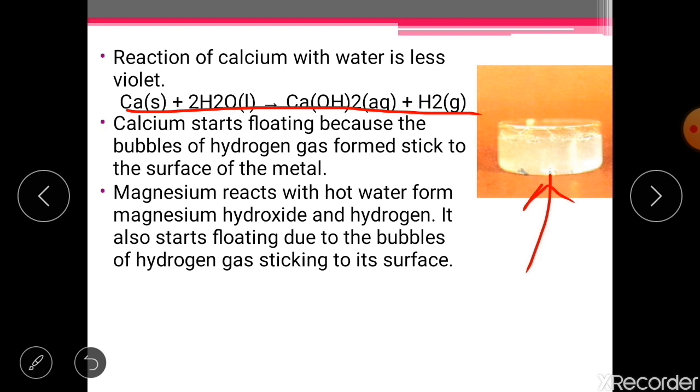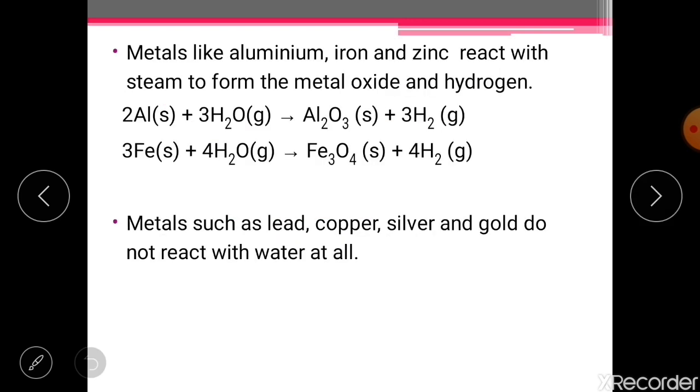Now the next thing which we want to discuss is magnesium. Magnesium reacts with hot water and forms magnesium hydroxide and hydrogen gas. It also starts floating for the same reason, due to the bubbles of hydrogen gas which stick to the magnesium metal, just like calcium starts floating when it gets stuck with the bubbles of hydrogen gas. So these two important things we have discussed.